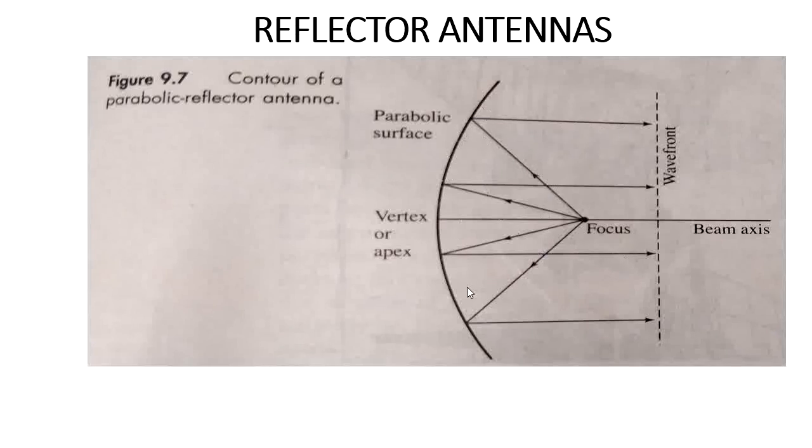So this is how the reflector antenna works. If I rotate the parabolic antenna about the beam axis, we call that a revolution of the parabola. That surface, made by revolving the parabola, we call a paraboloid. So that is the concept of the reflector antenna.